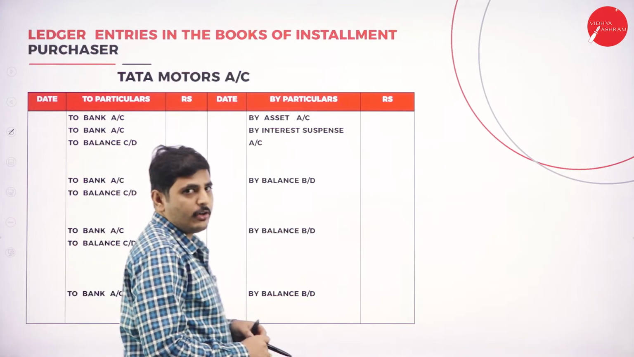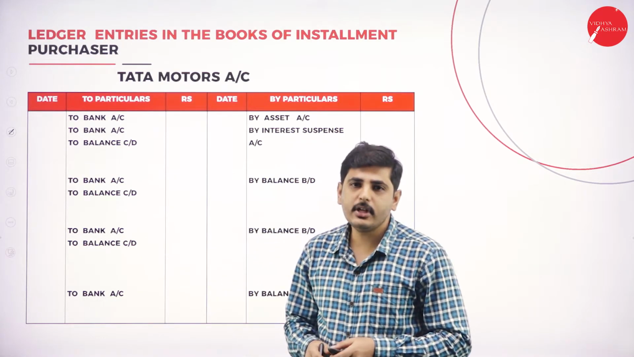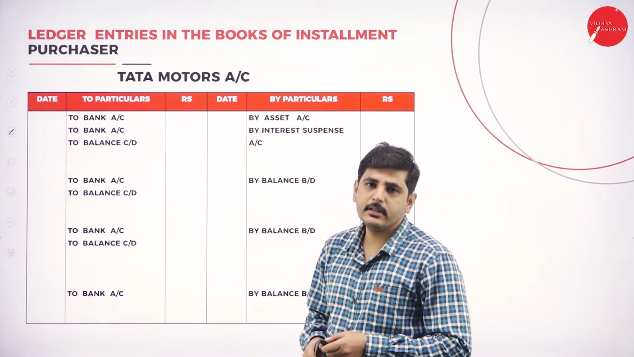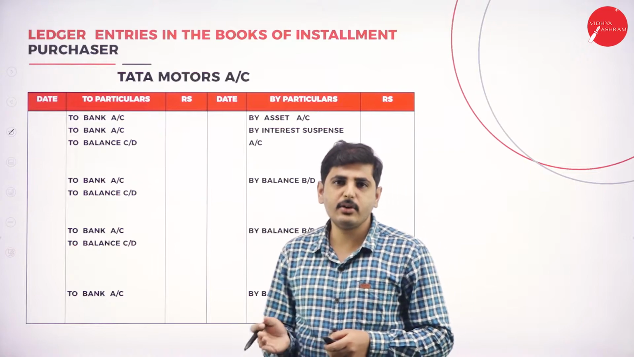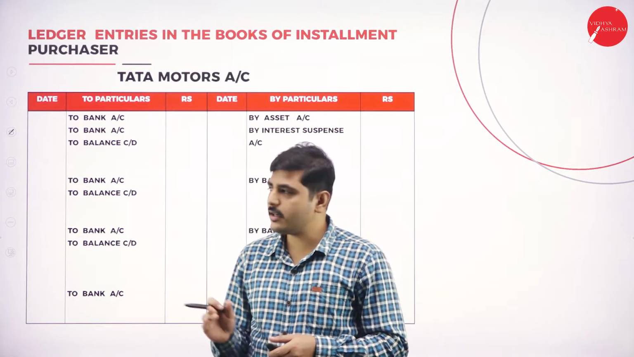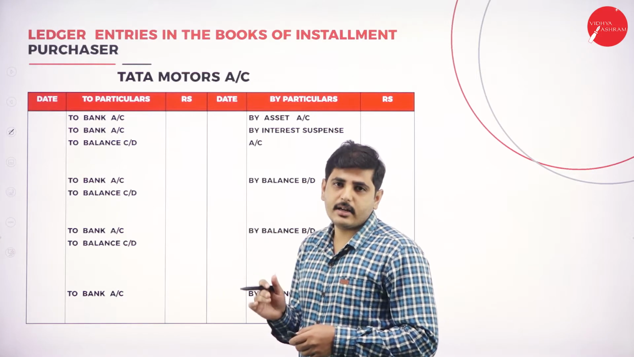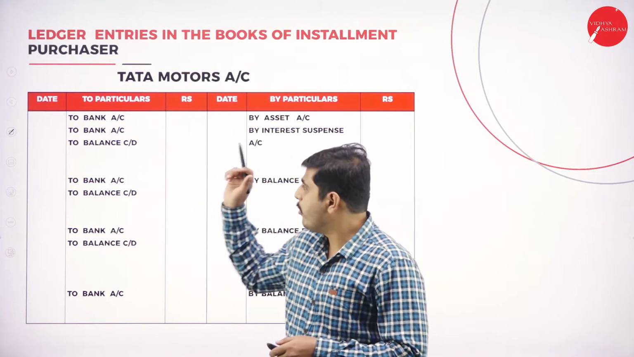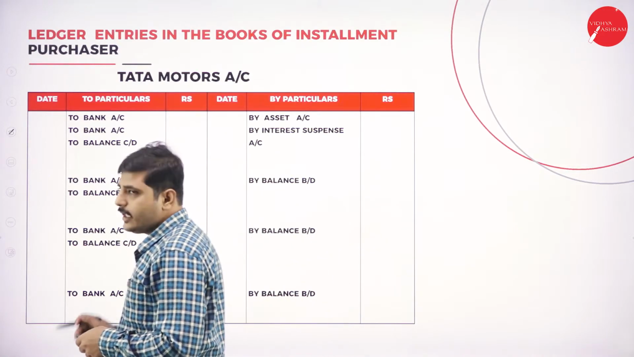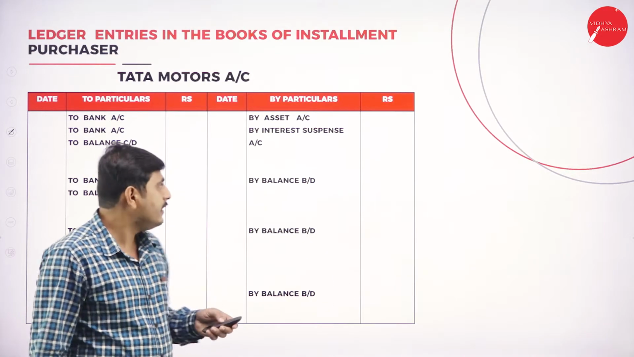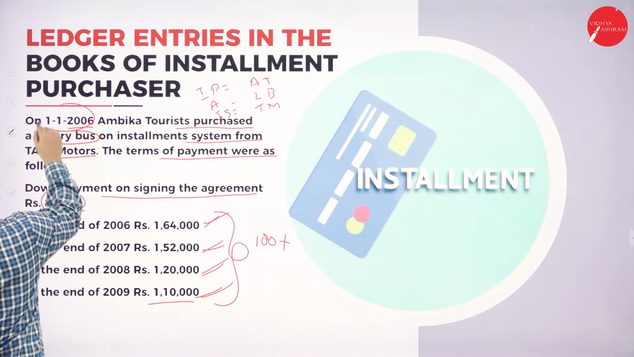Let's go to the ledger entries. Tata Motors account we have to prepare. So what is the journal entry for installment purchase system when you purchase? So it is asset account debit, interest suspense account debit, to hire seller account. Here also asset account. What is the asset? Bus is the asset. Bus account debit, interest suspense account debit, to Tata Motors account. So what is the journal entry when we have purchased the asset? On the date of 1/1/2006 we have purchased the asset.